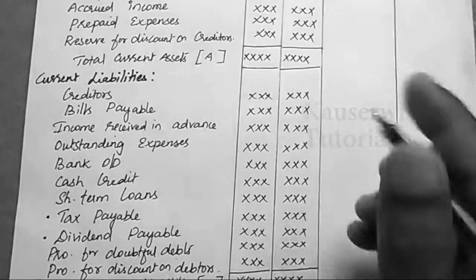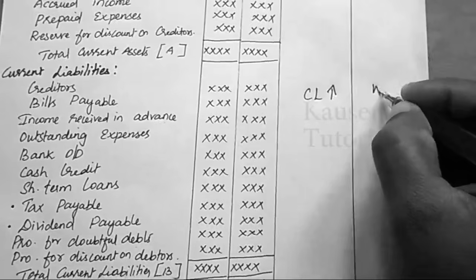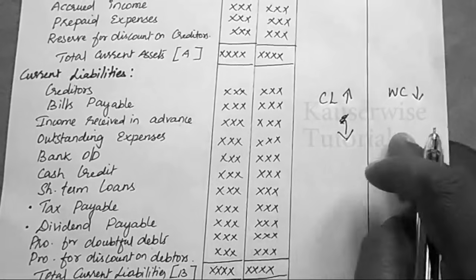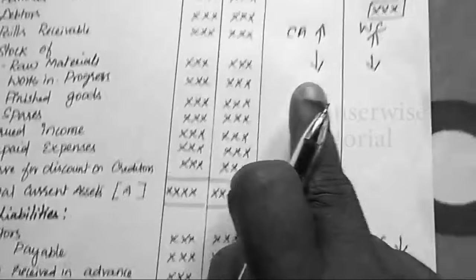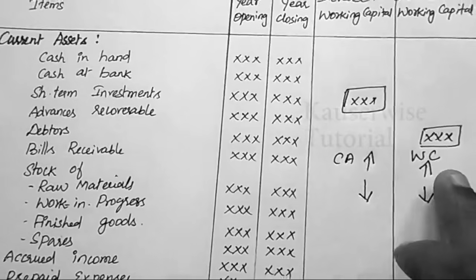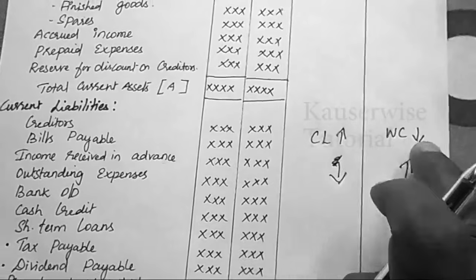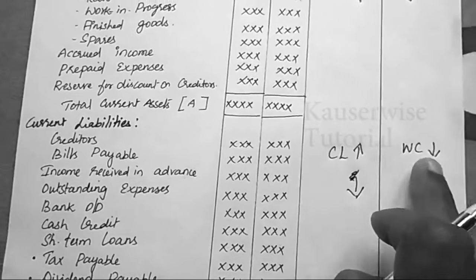For current liability, when current liability increases, working capital decreases. When current liability decreases, working capital will increase. Just opposite. Look at the previous one: there, current asset increases, working capital also increases. But here, current liability increases, working capital decreases. When the liability increases, automatically it leads to a decrease in working capital.